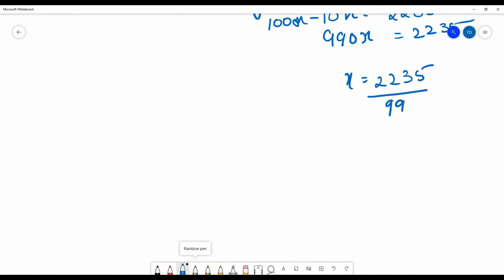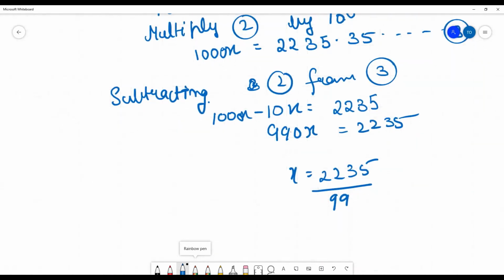This is, sorry, 2235 minus 22. This will be giving you 2213 upon 990. So you will get the answer as 2213 upon 990.